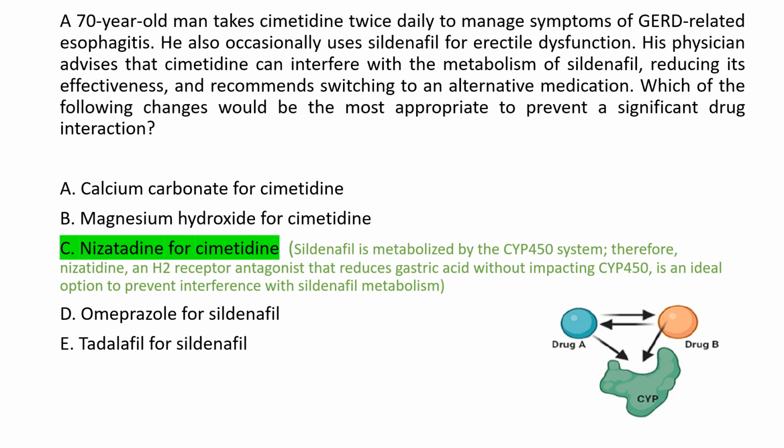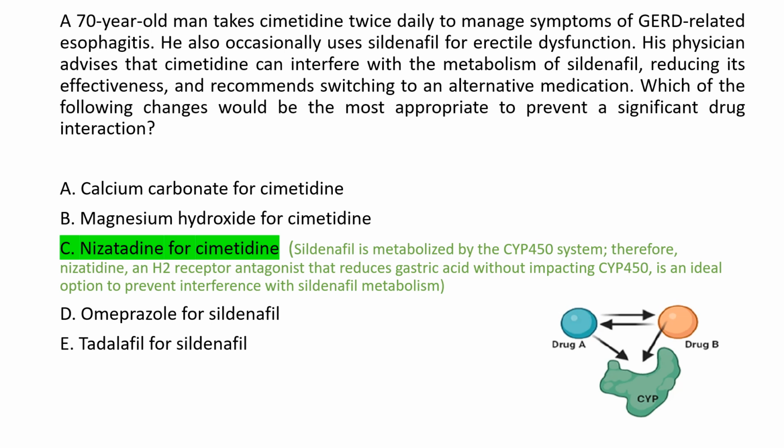Hence, the correct option would be C, nizatidine for cimetidine. Nizatidine is another H2 receptor antagonist like cimetidine, which reduces stomach acid production by blocking histamine receptors in the stomach lining.